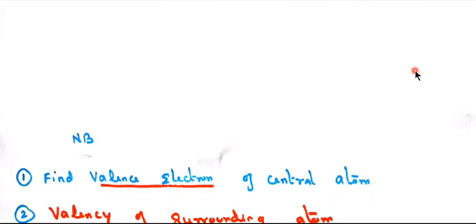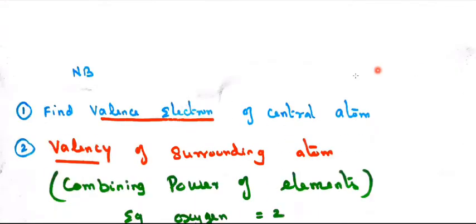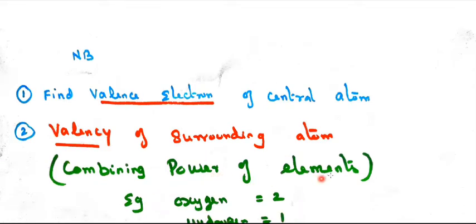Now we will see the rules. First, learn this by heart. First find the valence electrons of the central atom. Only for the central atom should you write the valence electrons. For the atoms surrounding the central atom, we should calculate the valency, that is, combine according to the combining power of the elements.